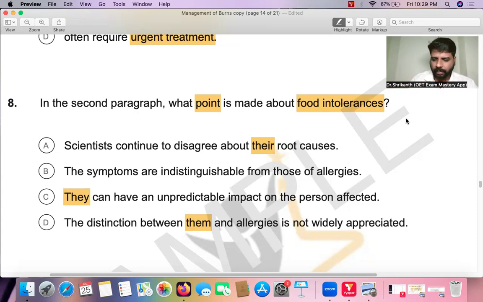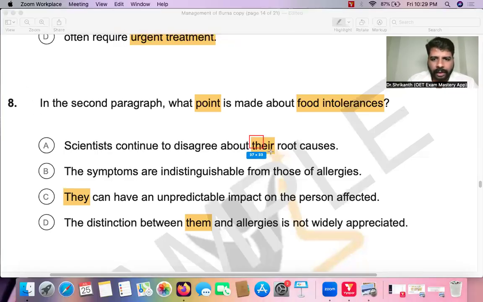They refer to one particular topic. What does the word there refer to? The word them, they, the distinction between them. This is a skill that you should have, because without this you will become even more confused.